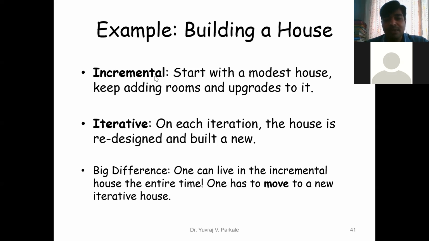Incremental means you have the product and you just upgrade your product with your needs. In the iterative model, you have a product, and if you want to add some features to your product, you have to redesign and rebuild your product again as new. In each iteration, just see: this is iteration 1, iteration 2, iteration 3. So every time you have to redesign and build a new house. That is not possible. So that is the big difference.